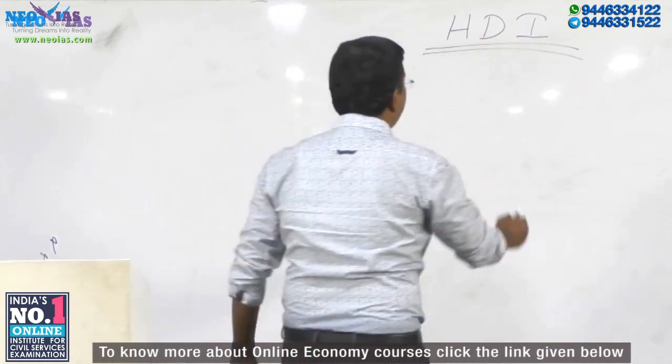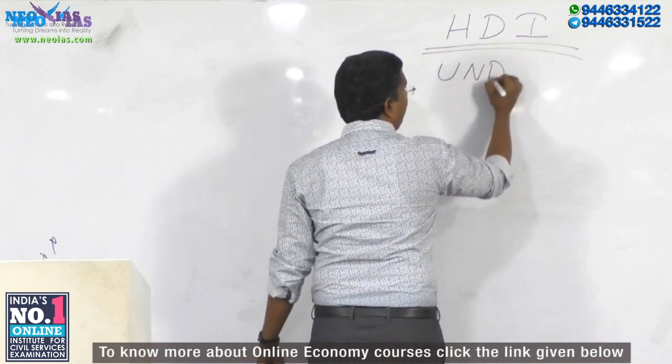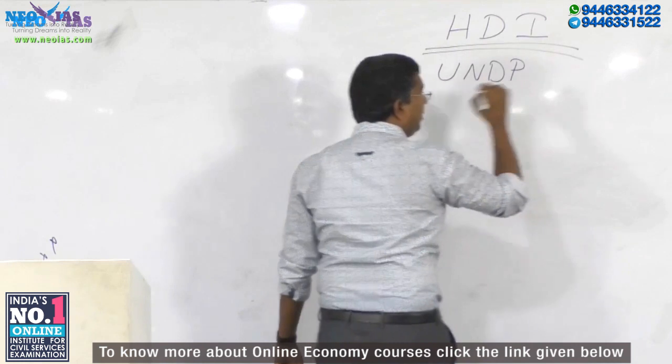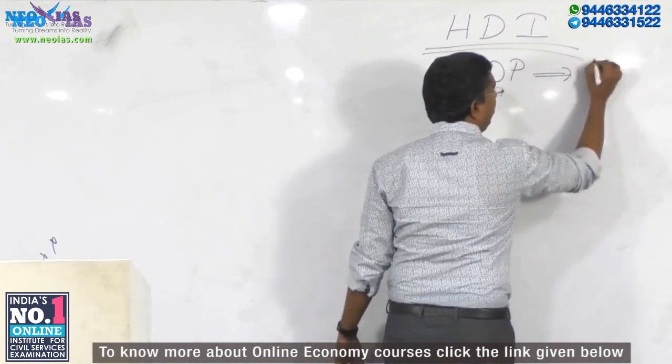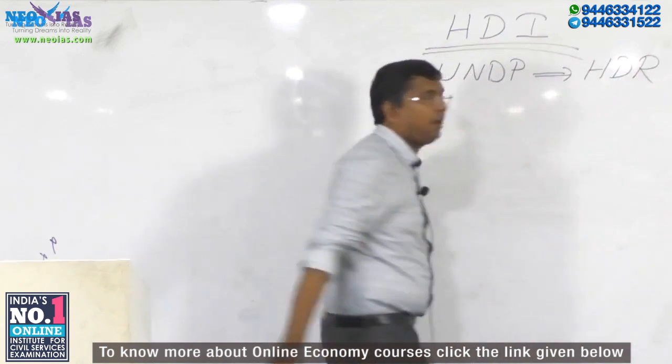An important organization, what is called as UNDP, United Nations Development Program, every year releases a report, what is called as Human Development Report.